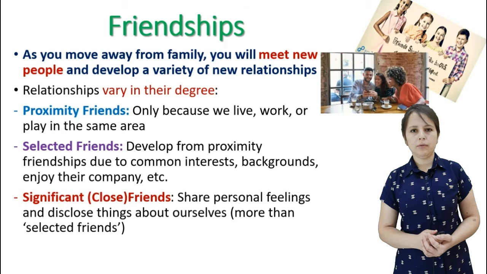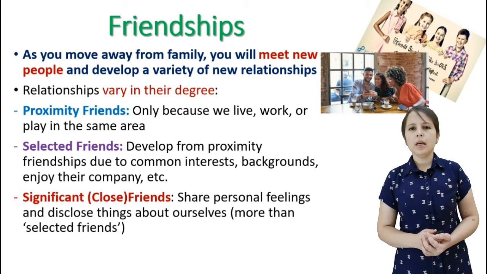What is a proximity friend? A proximity friend is someone you make friends with only because you live with them, or work with them, or play in some areas, for example, golf, football. These people are proximity friends for you.